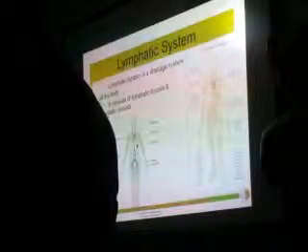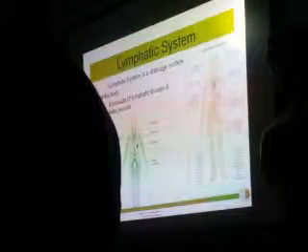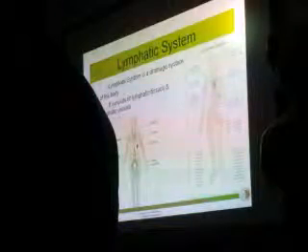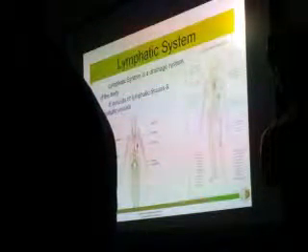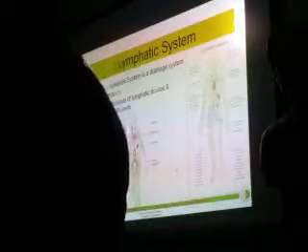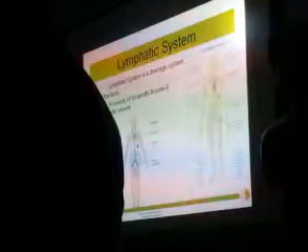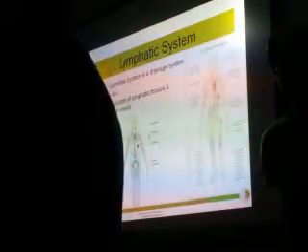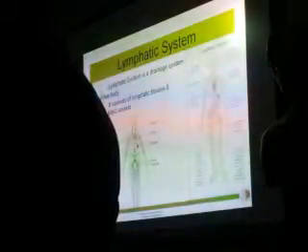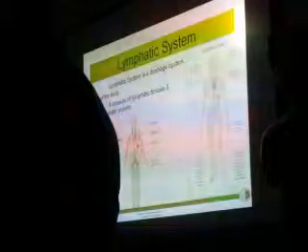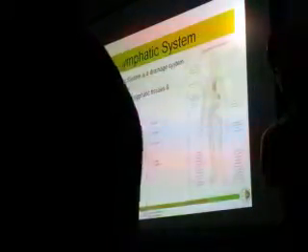So if you see this picture, all these are the lymphatic vessels which are there in the whole of the body: the head and neck part, the thoracic region, abdomen, lower limbs, upper limb, and all those things. And all these will finally be drained. Along with that, there will be tissues, groups of tissue forming organs. Like the tonsil, the thymus here, the spleen here, the bone marrow, the lymph nodes, all these are the lymphatic organs which are present in the body. Together, the lymphatic vessels and organs form the lymphatic system.